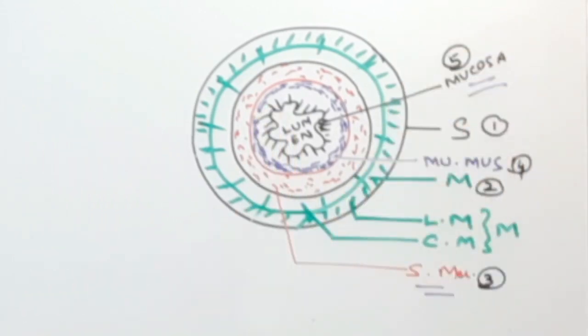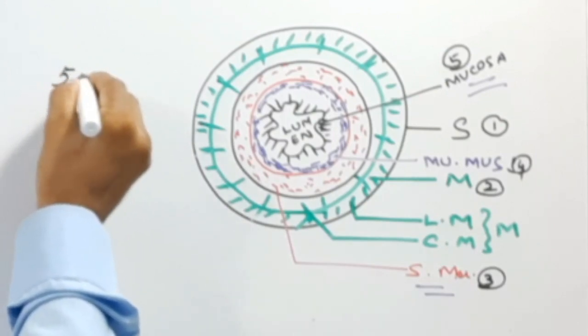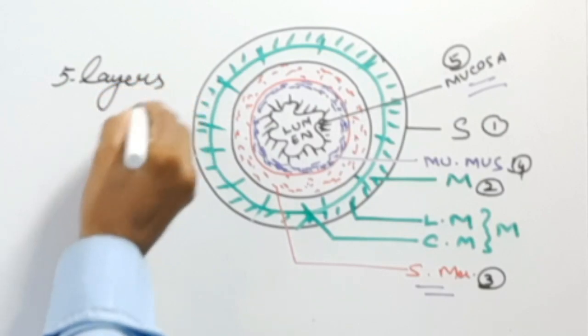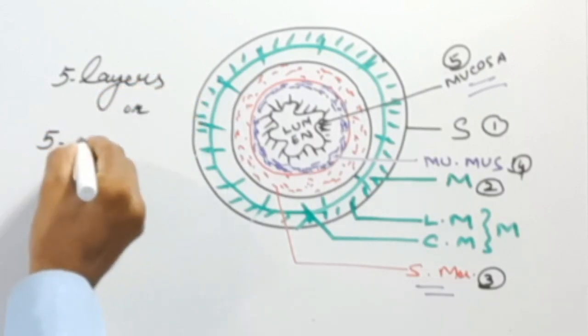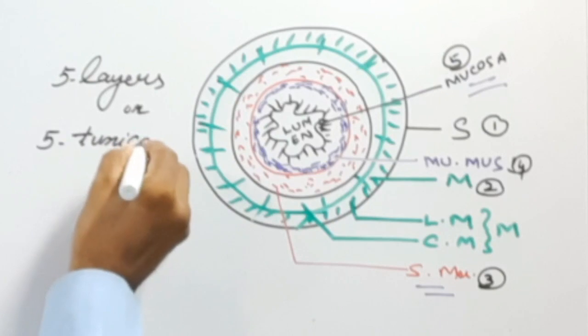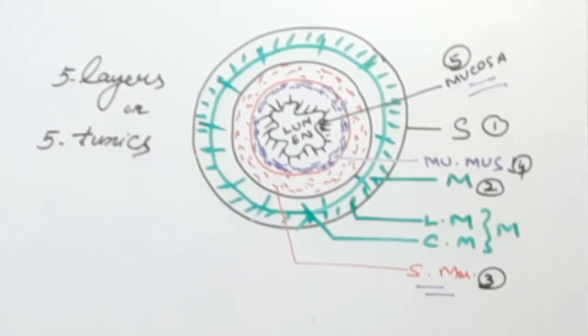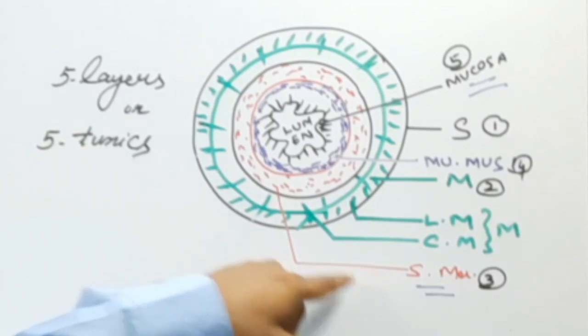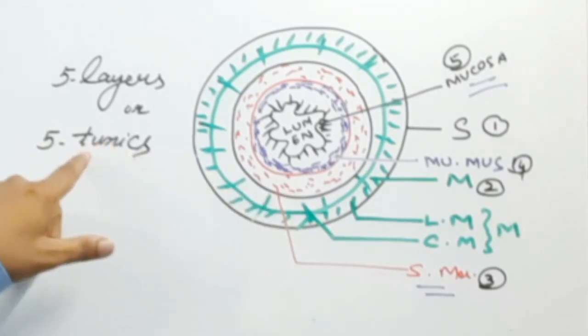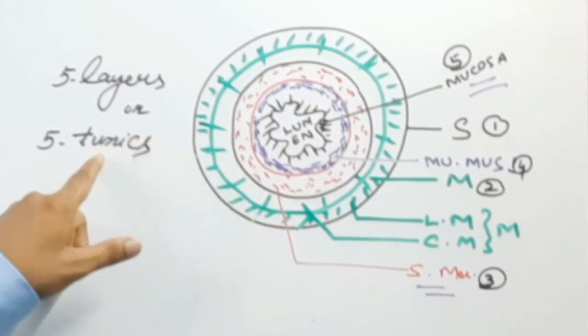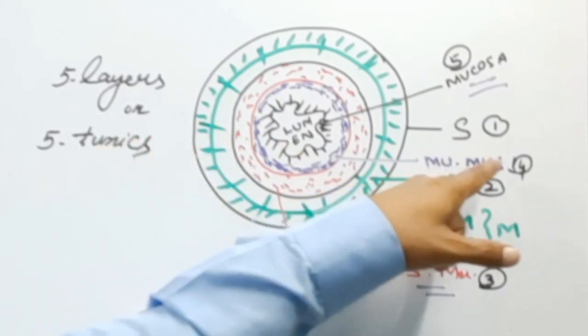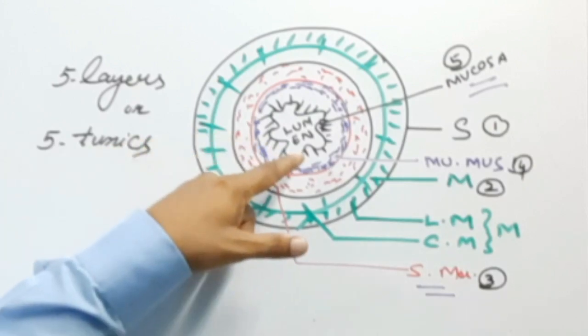So 5 layers are present in the alimentary canal, known as the 5 tunics: tunica serosa, tunica muscularis, tunica submucosa, tunica mucosa muscularis, and tunica mucosa.